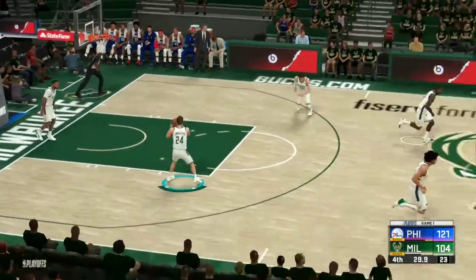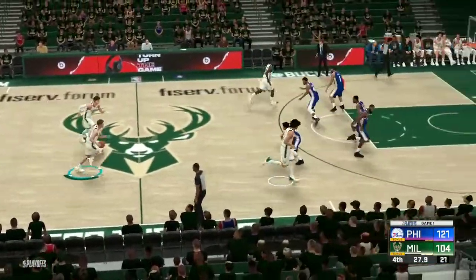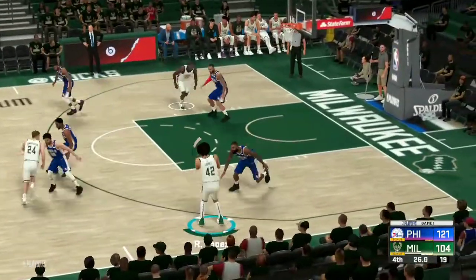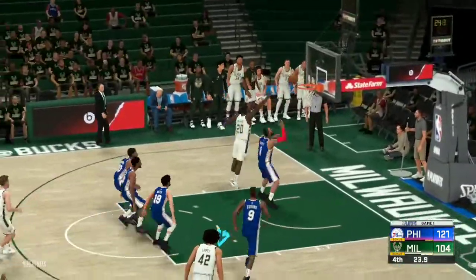So let's try to hit a 3-pointer going for a dunk. But Pat Connaughton has the ball in his hands. Brook Lopez for a 3. I didn't know why I shoot with Brook Lopez. Okay, let's move to the next game here.